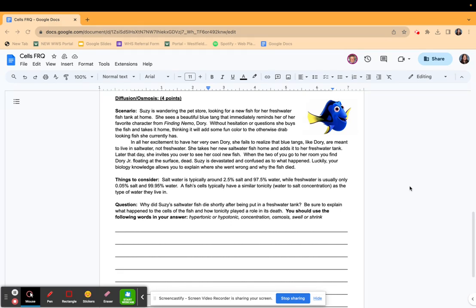In all her excitement to have her very own Dory, she fails to realize the blue tangs, like Dory, are meant to live in saltwater, not freshwater. She takes her new saltwater fish home and adds it to her freshwater tank. Later that day, she invites you over to see her cool new fish. When the two of you go to her room, you find Dory Jr.